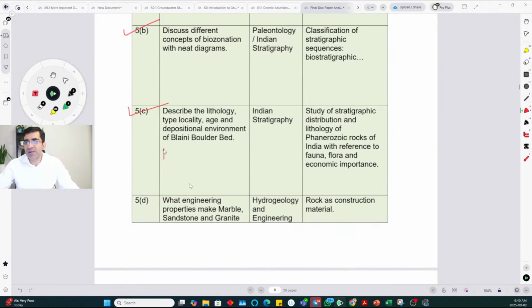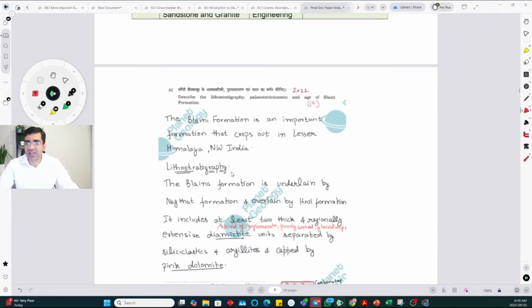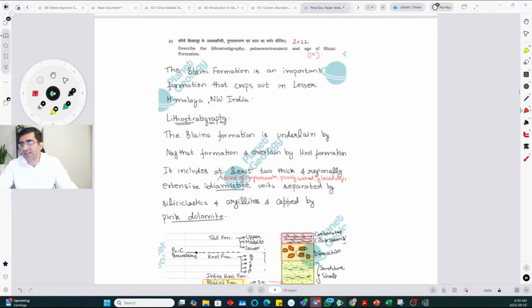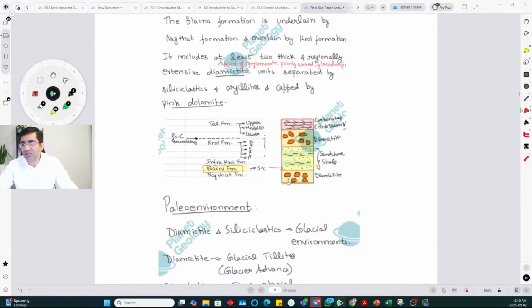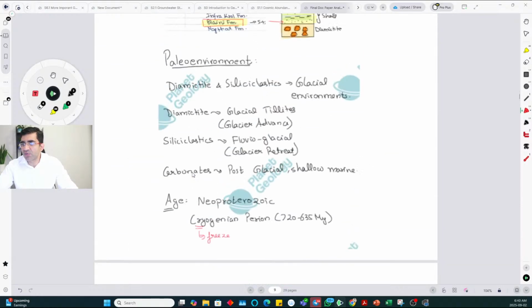This is a repeat PYQ, okay. I think it was asked in the forest services exam, and we had already discussed this in the class, in the value addition course, if you were all in there, okay. Overall, the type locality is Lesser Himalaya, Northwest India. The question that was asked last time was lithostratigraphy, paleo environment, and age of the Bellini formation, and they asked this again. It was a direct repeat question, and this is directly from your notes, okay.